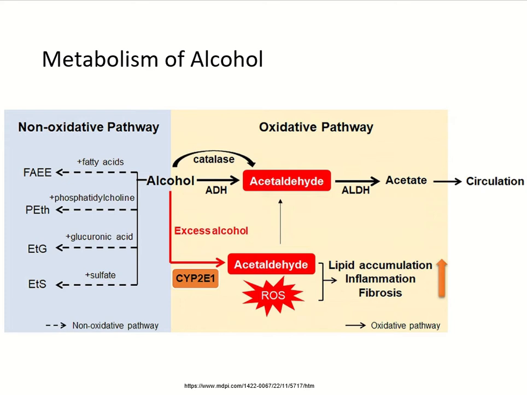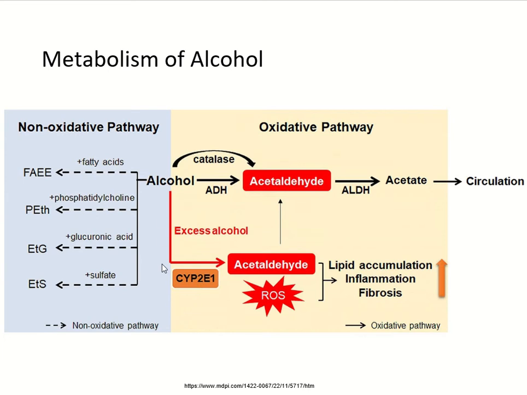Alcohol is converted to acetaldehyde by two enzymes, catalase and alcohol dehydrogenase, and acetaldehyde is further converted into acetic acid using the acetaldehyde dehydrogenase enzyme, and this acetic acid or acetate is converted to carbon dioxide and water and circulated in the bloodstream.